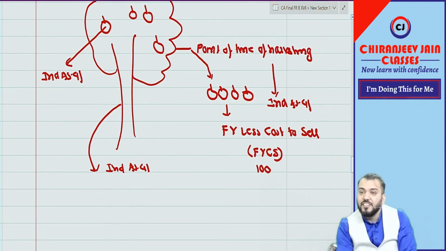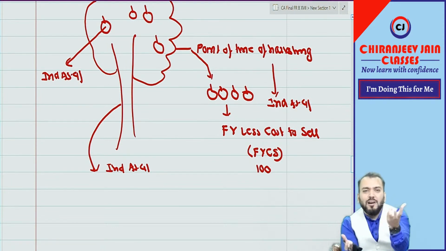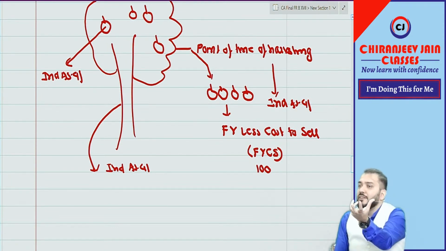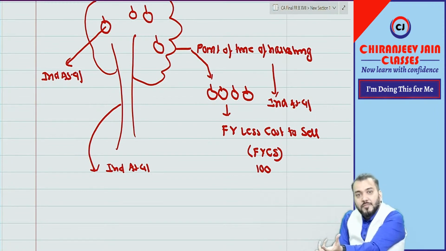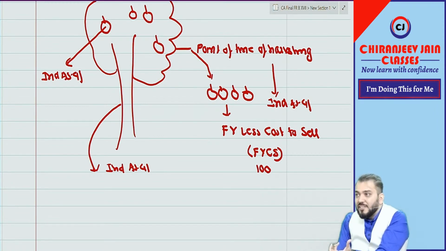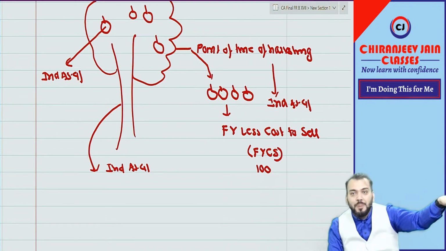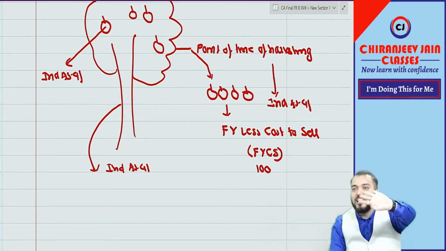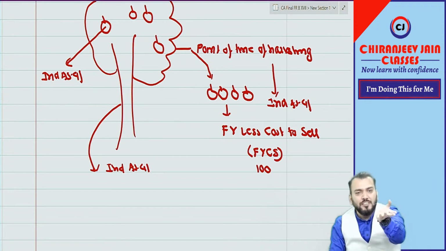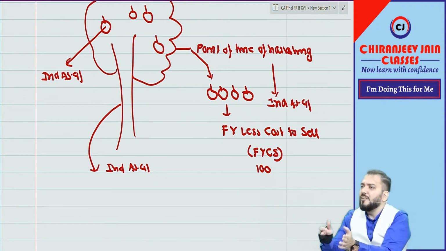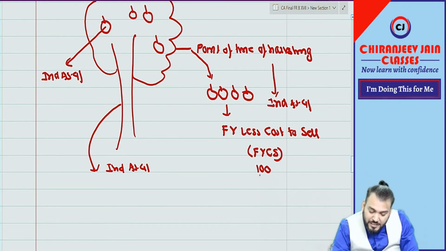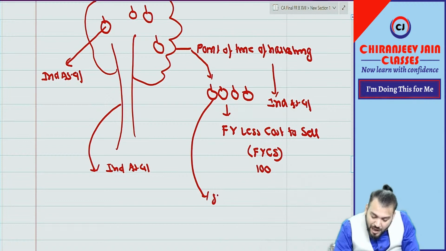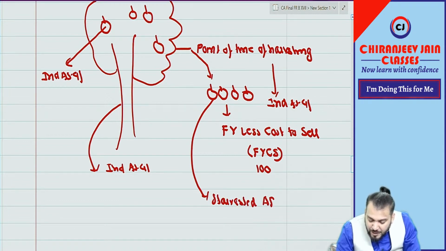Now once it is harvested, this mango or whatever you assume will be held for sale or held for consumption. So it will meet the definition of inventory. At the point of harvesting, Ind AS 41 is applicable. Once harvested, it will become inventory, either held for sale or held for consumption. So agriculture produce harvested is nothing but inventory.